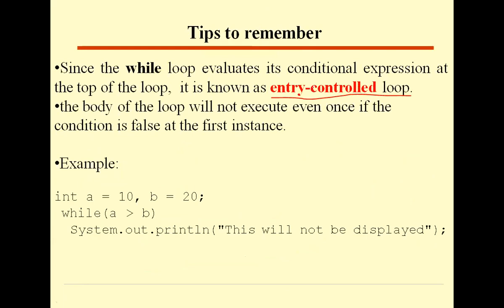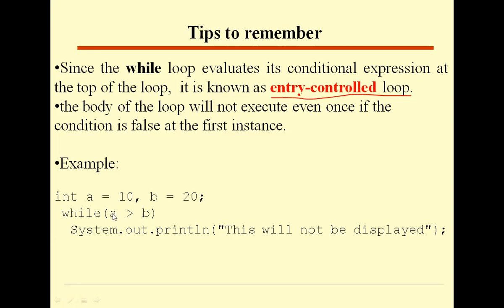Example, see here. Say A is equal to 10 and B is equal to 20. Two variables I have declared here. While A greater than B, we are asking to print some message. What happens here? The A value is 10. It checks 10 greater than 20.